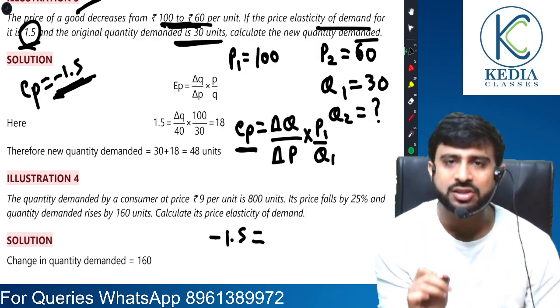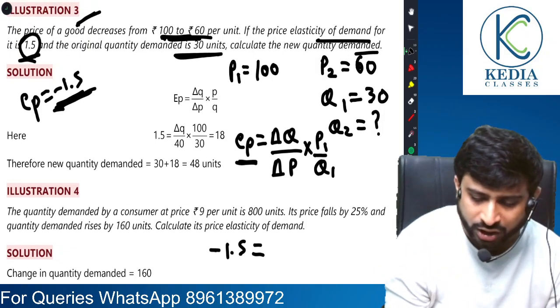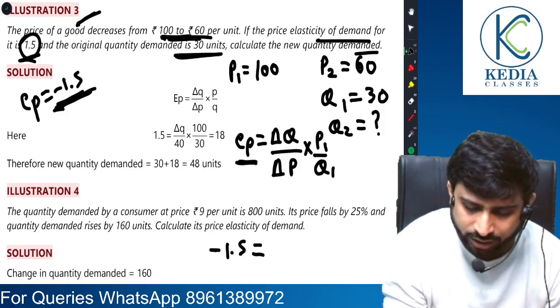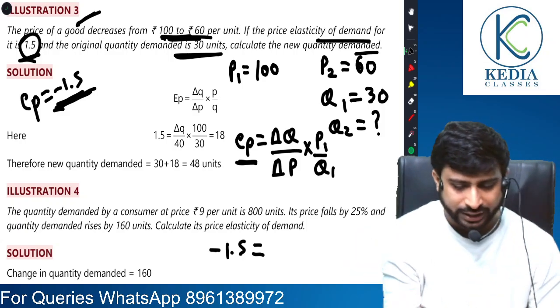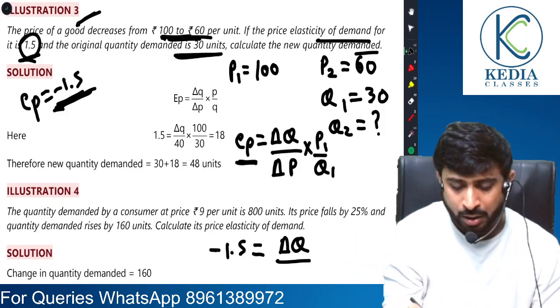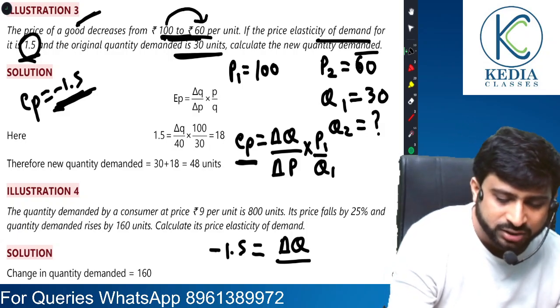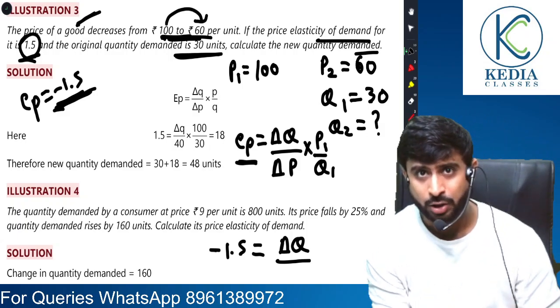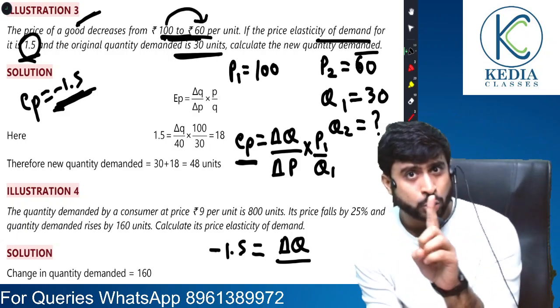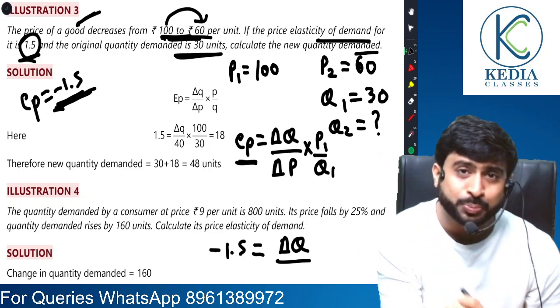Now, what is the change in quantity? Friends, quantity has changed from 100, sorry, they haven't given that. That is what we are supposed to find out. Okay. What is the change in price? Price has fallen from 100 to 60. So there is a fall in price. So it will be minus 40 because price has reduced.